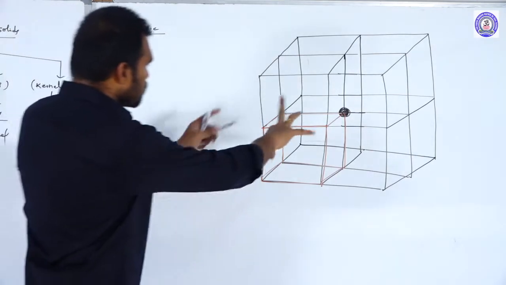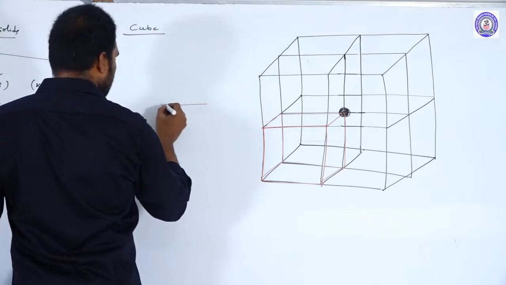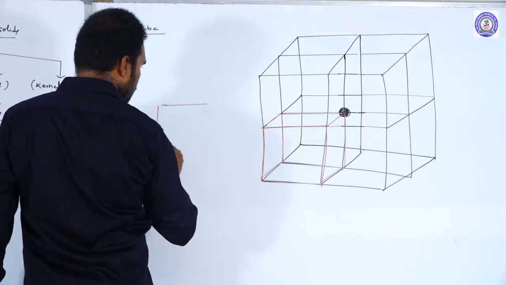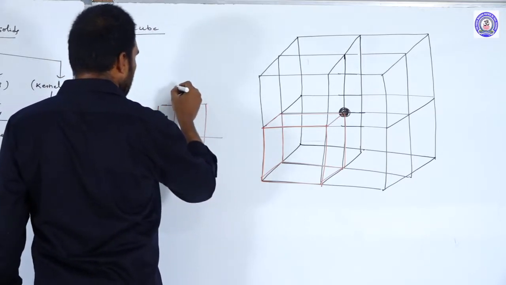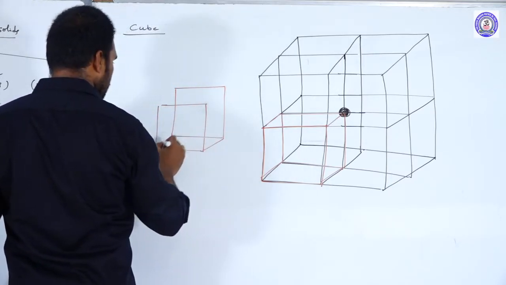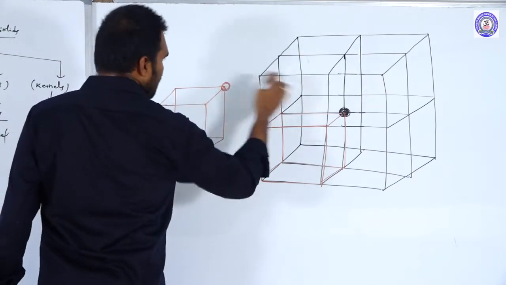Okay, I am cutting this cube and bringing it into here. So the atom is here, this atom.